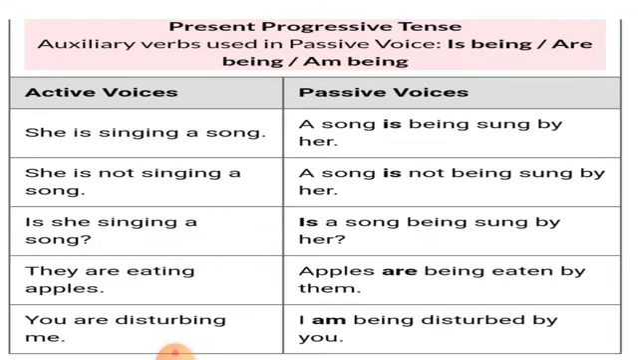Next is present progressive tense, or present continuous tense. The verbs used in passive voice are is being, are being, am being. Let's see the example. She is singing a song. In passive voice, we change it into a song is being, third form, sung by her. She is not singing a song. A song is not being sung by her. In interrogative form, is she singing a song? Is a song being sung by her?